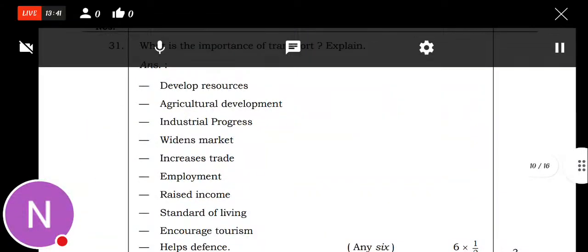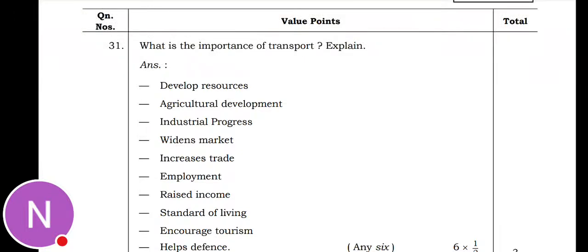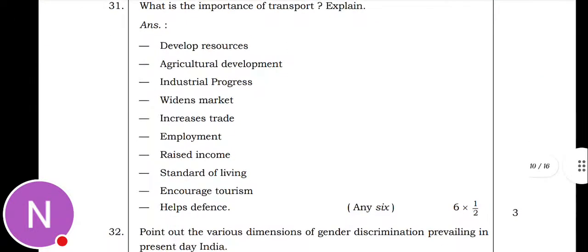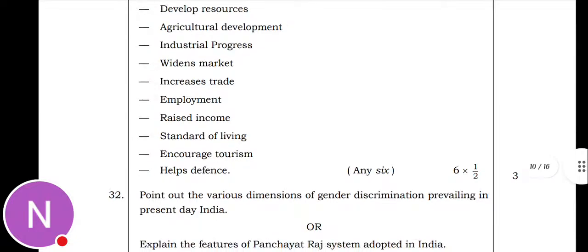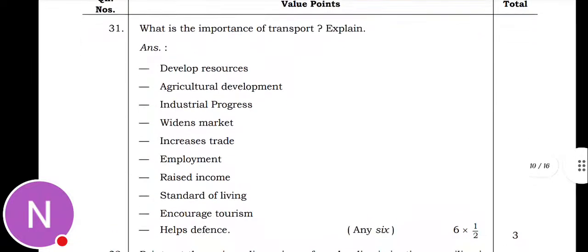Next, the question they asked is, what is the importance of transport? And explain. So transport develops resources, agricultural development, industrial progress, widens market, increased trade and employment, raised income, standard of living, encourages tourism, and helps defense. These are the importance of transport.